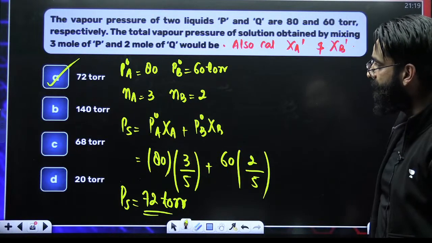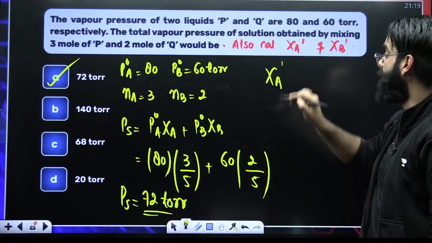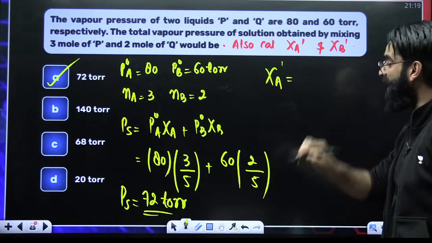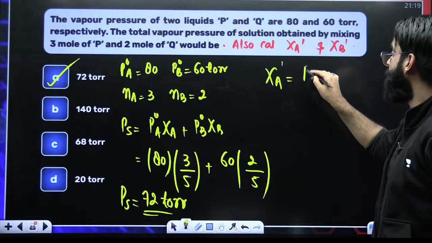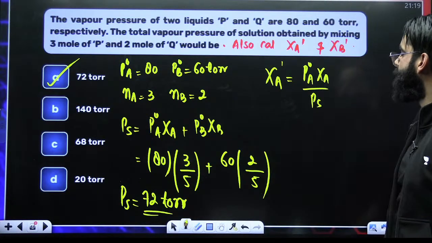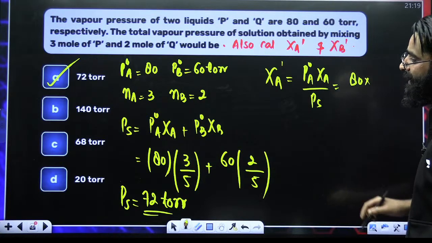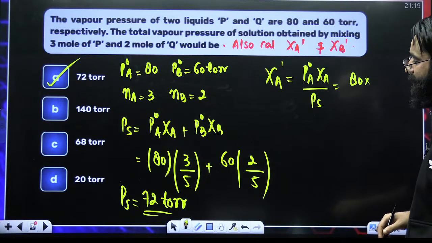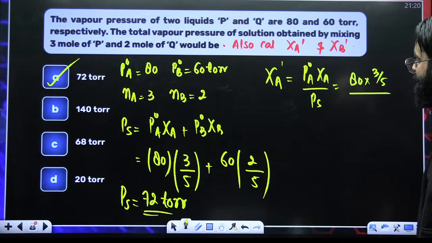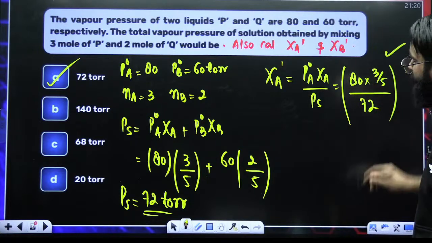What is the second thing? We are supposed to calculate the mole fraction of A in the vapor phase. Mole fraction of A in the vapor phase would be equal to P naught A chi A divided by PS. P naught A is 80. Chi A would be 3 by 5. PS is 72 torr. Solve this, get it done.